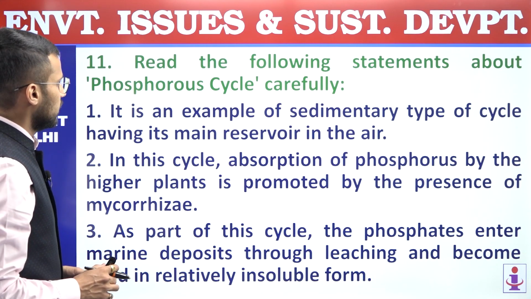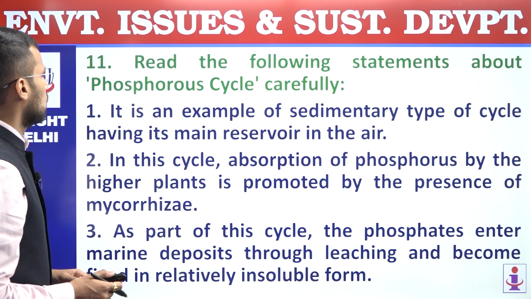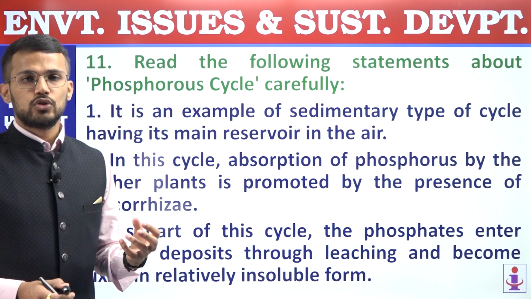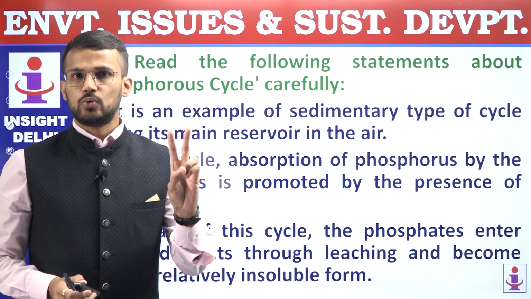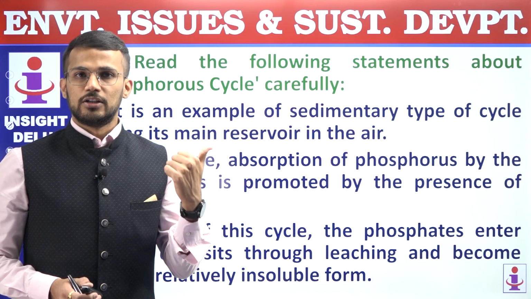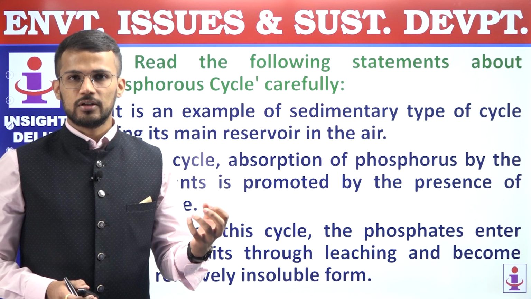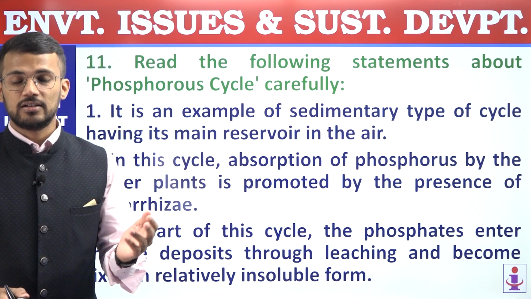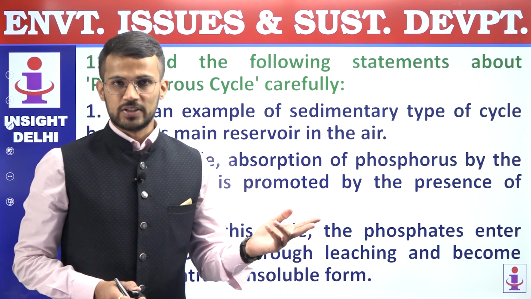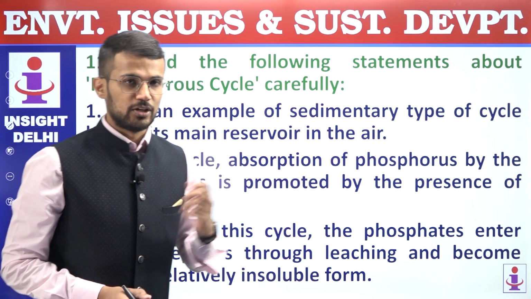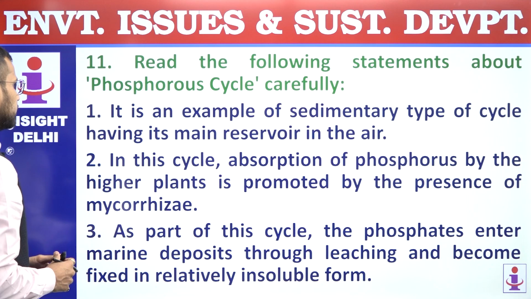11th, read the following statements about phosphorus cycle carefully. So we know that biogeochemical cycles consist of two types. First, nutrient cycles which have air as an important component. They are also called gaseous cycles, and second is sedimentary cycles. Phosphorus cycle is an example of sedimentary cycle. Let us consider the statements first.